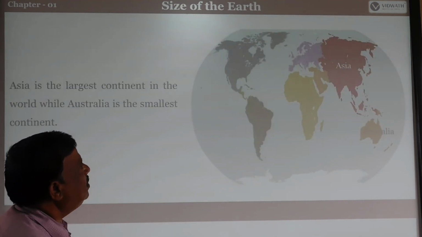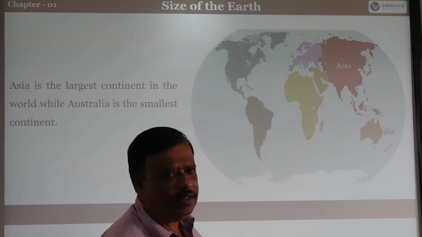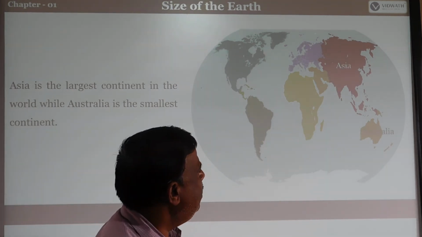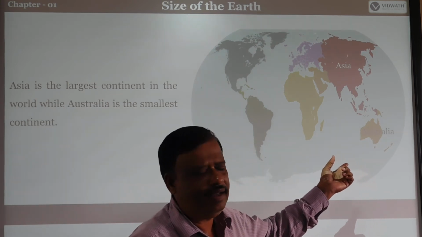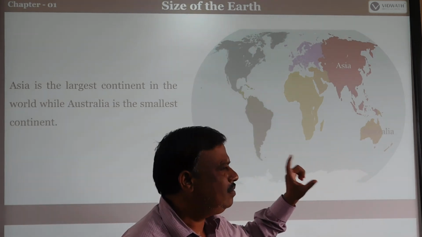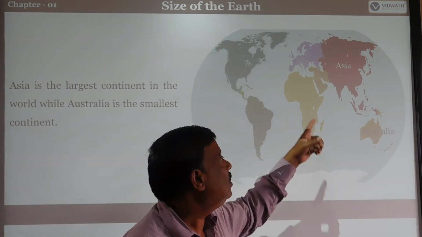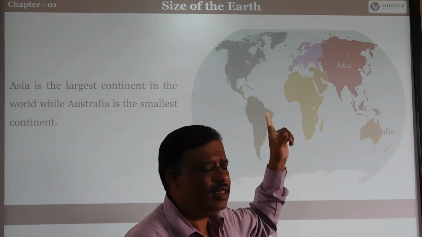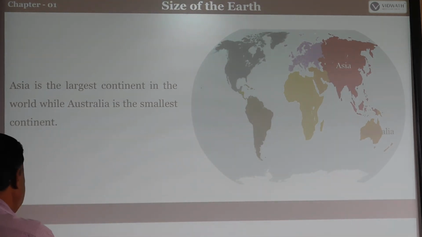Which is the largest continent among them? Asia is the largest continent, and the very small one is called Australia. The Australian continent is very small in size, then above it is Antarctica. So that's why Asia is the largest continent and Australia is the smallest continent.